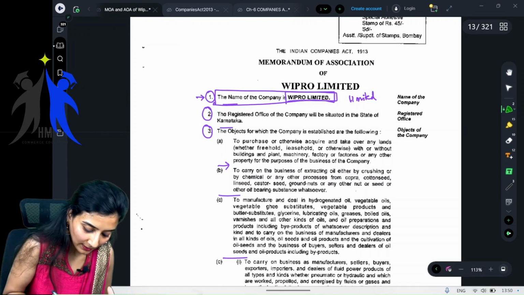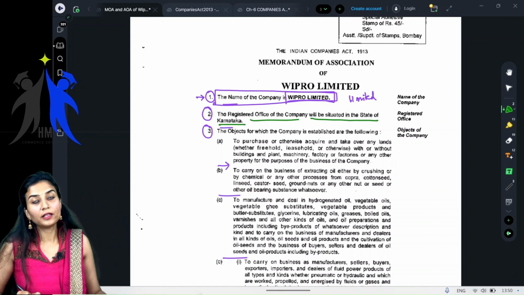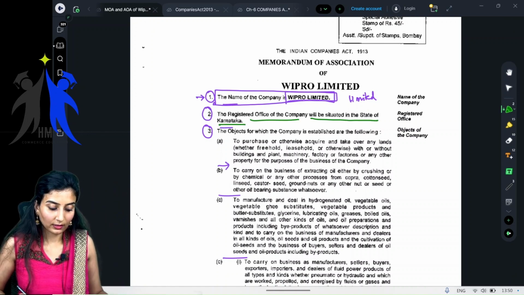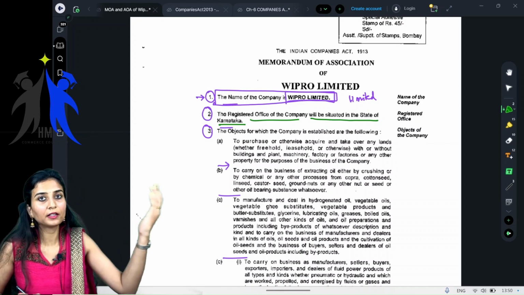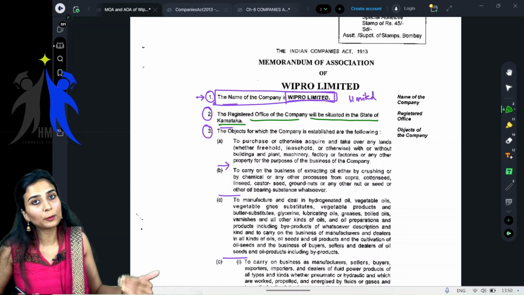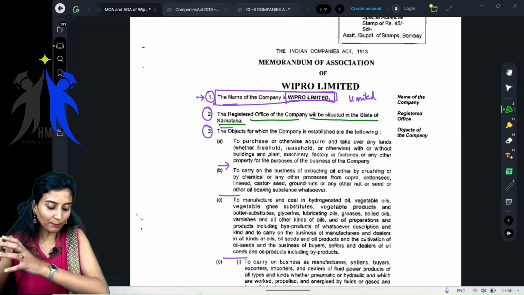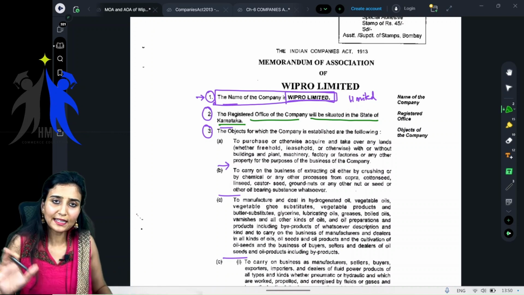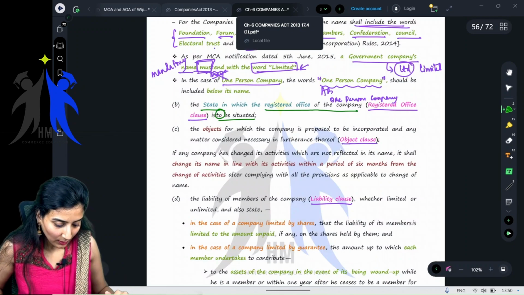The registered office of the company will be situated in the state of Karnataka. If it is in Maharashtra, it will be Maharashtra. If Uttar Pradesh, it will be Uttar Pradesh. If it is in some part of Kerala, then the state of Kerala.